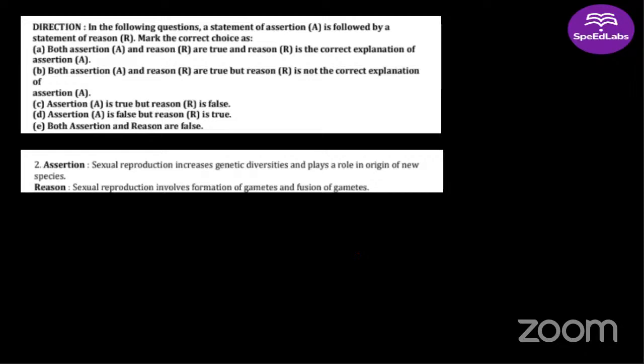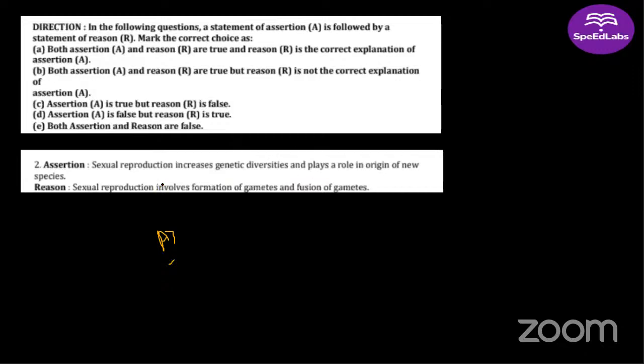Good. Rishikesh, why are you answering B? Correct, Ayush. No, beta, the answer here is going to be A. Sexual reproduction increases genetic diversity and plays a role in the origin of new species.